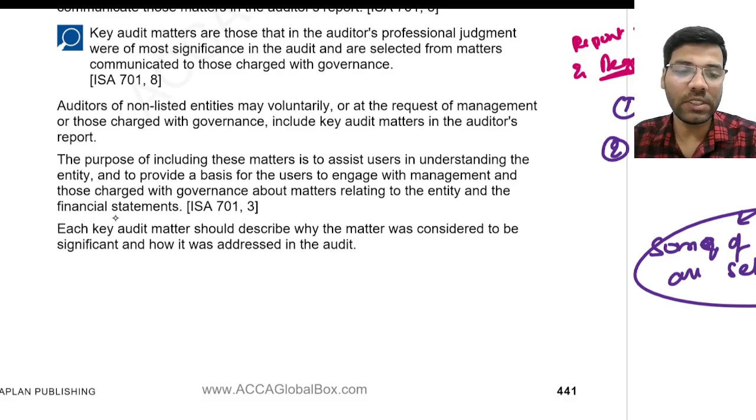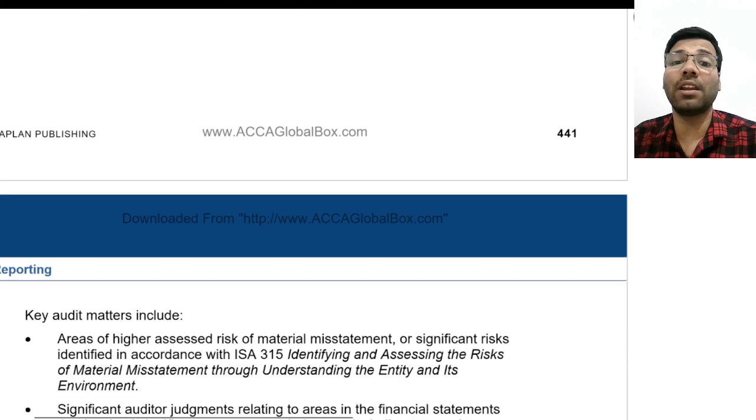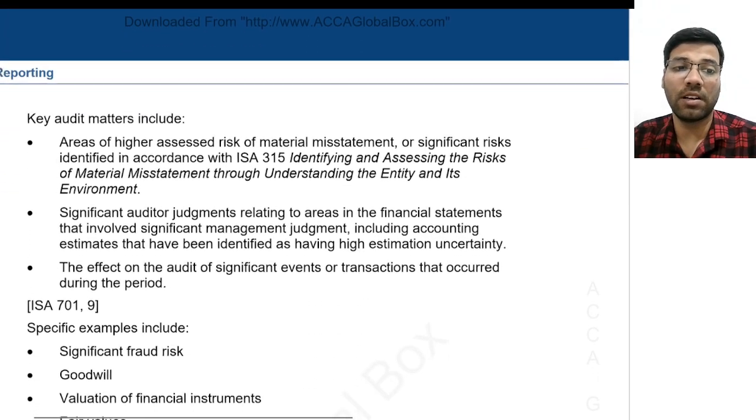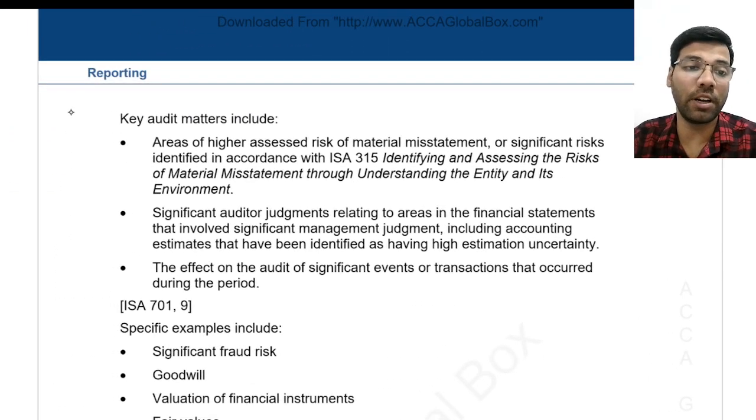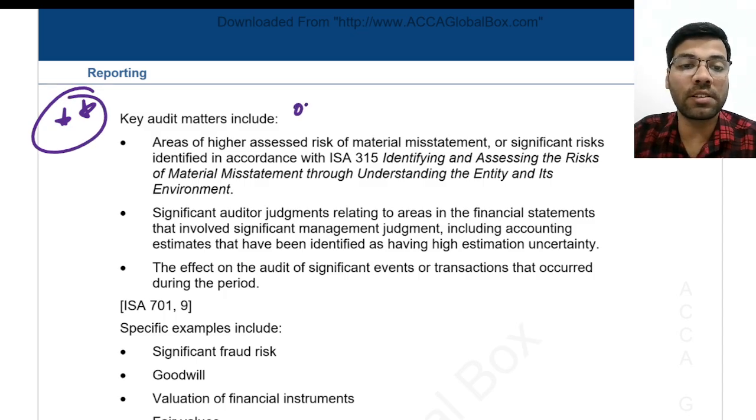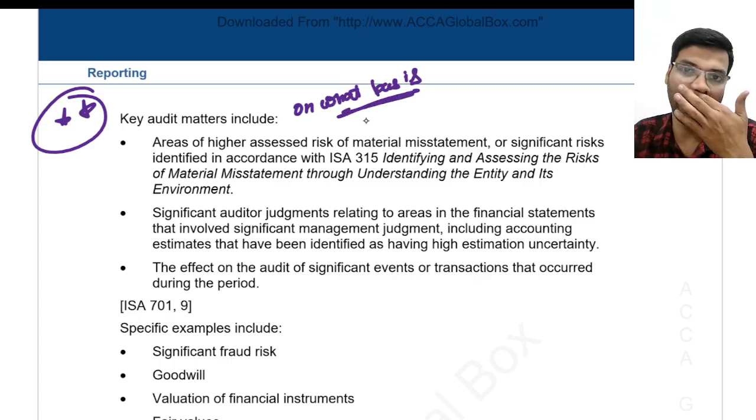Okay, so let us continue. This is all about the meaning of key audit matters. Now listen, very important, this will be regularly asked in exams. On what basis does the auditor select these key audit matters?